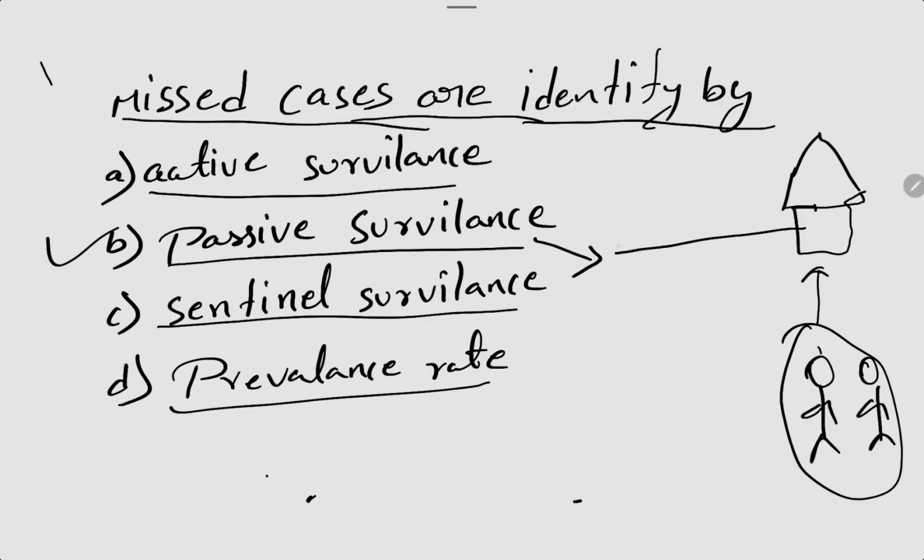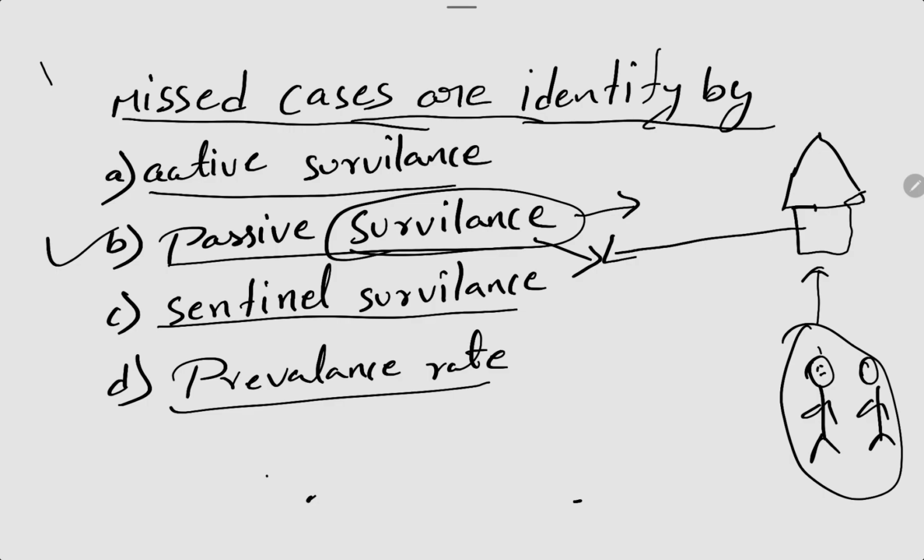Okay, so if this institution is giving the data, it is called passive surveillance. So surveillance is nothing but knowing the cases, identifying the cases. So that is called passive surveillance.